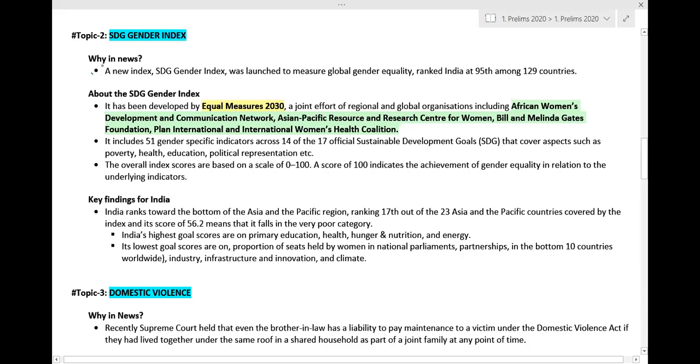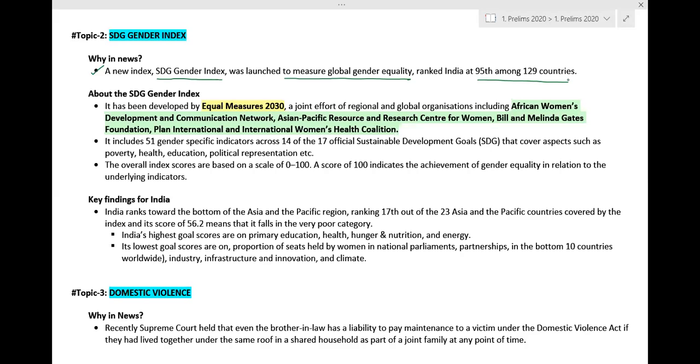So why was this particular topic in the news? Because it is a new index that needs to be understood. The SDG Gender Index was launched to measure global gender equality, and it ranked India at 95th among 129 countries. So India was ranked 95th among 129 countries globally.